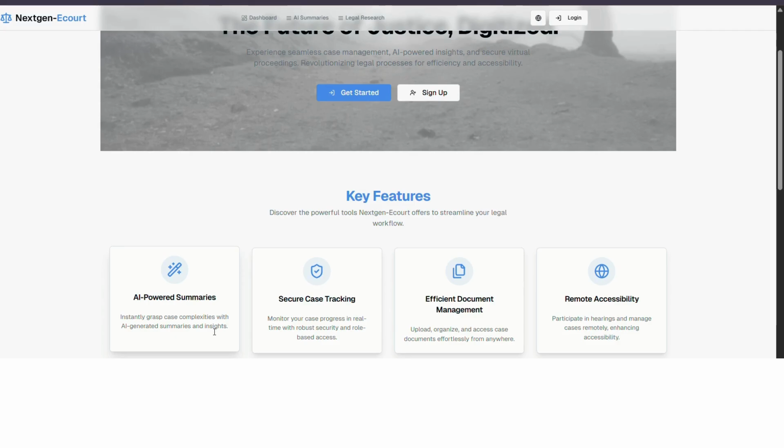So what we have done is implement an AI bot, which is powered by the Gemini API key, which helps the person summarize that particular case and gives at least a simple gist and a simple idea of that case, so that we can at least know what exactly happened in it. So this is our AI summary.